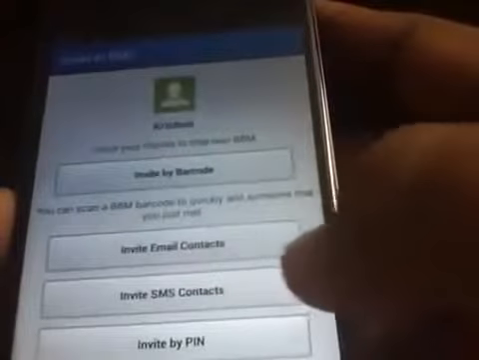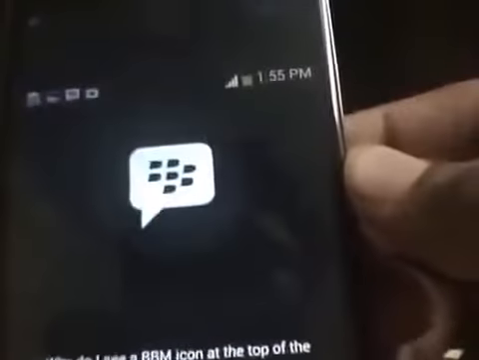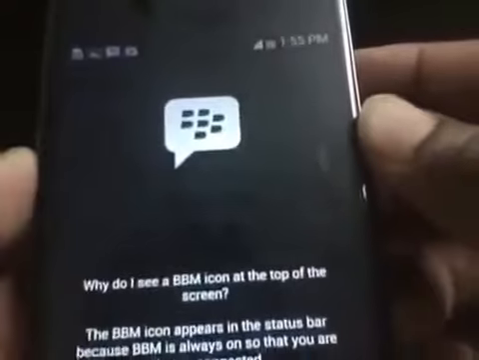Click on continue. So you can skip, you can invite by barcode, you can invite through email, you can invite through SMS, you can invite by pin. So I'm going to continue. So here it is, the first look of BBM.